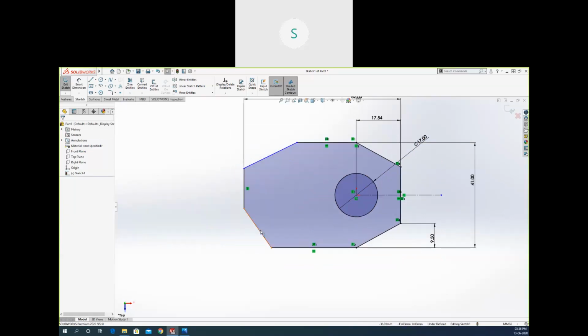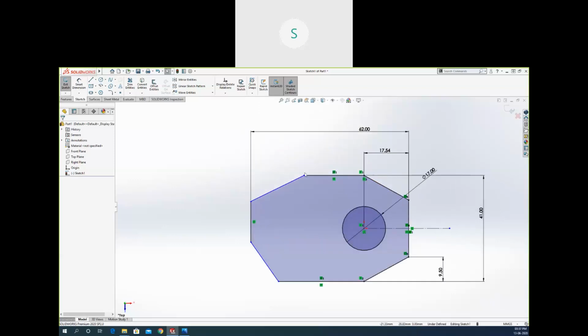Okay. So we have to calculate the dimension to create the component. And after that, we have defined the full gap. We need to check the dimension for the other part also. Okay.